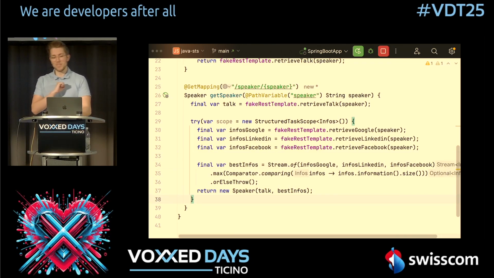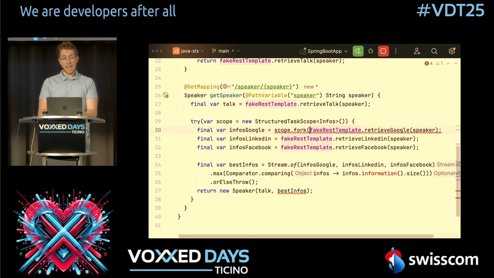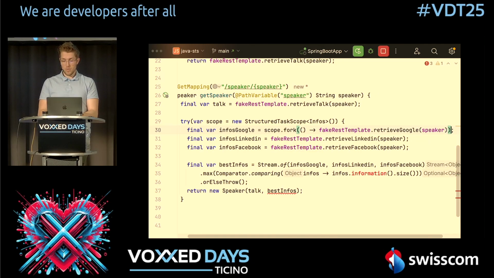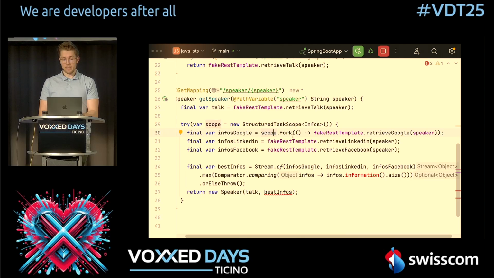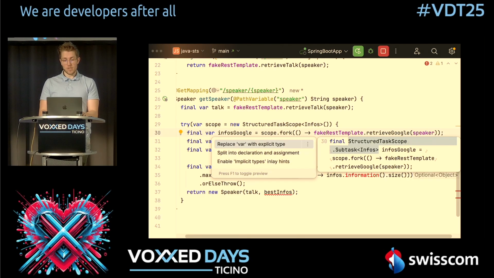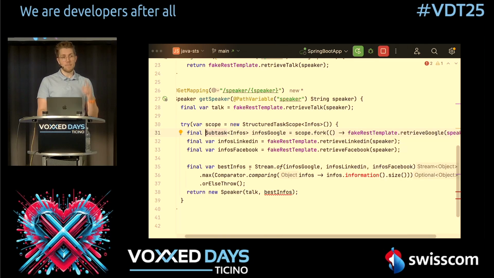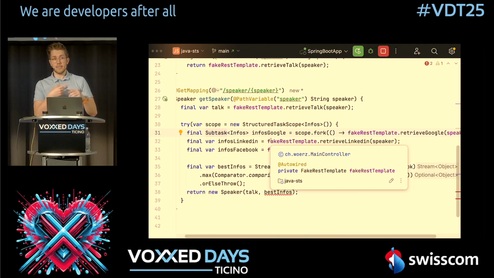This would be a little bit too easy, but what we can do is use scope.fork, and with fork we create a new virtual thread. So we say we want to run here our retrieveGoogle with this scope fork. Now, what is scope.fork returning? You can see here we get back a subtask. So with scope.fork, this starts this subtask in its own virtual thread. And the subtask is quite cool because it has 3 different states. The first state is unavailable. This means it's still running, so you don't have any result. Second one is success. This means it was successfully finished and you can access the result.